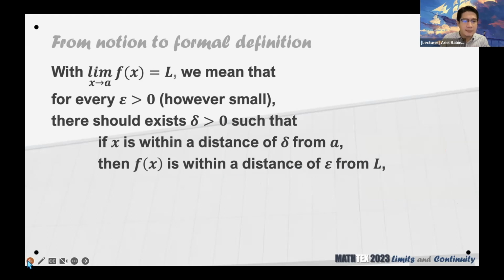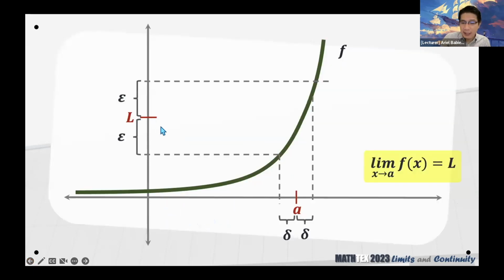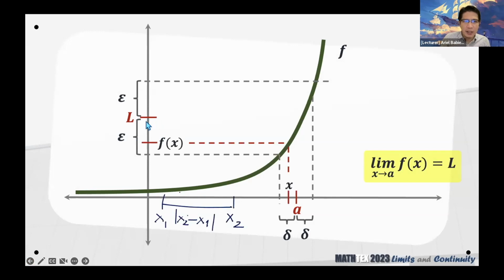Let me go back. Ito po yun. Pag kinuha nyo kasi yung distance, let me just change my pen. Ito namang distance na to, yung vertical distance niya, they are both in the y-axis. If you're going to get the distance of f of x from L, yun yung f of x. Sorry, ayaw gumana ng tablet ko ngayon. Absolute value of f of x minus L, this part represents the distance of f of x from L, and we want that distance to be less than epsilon.